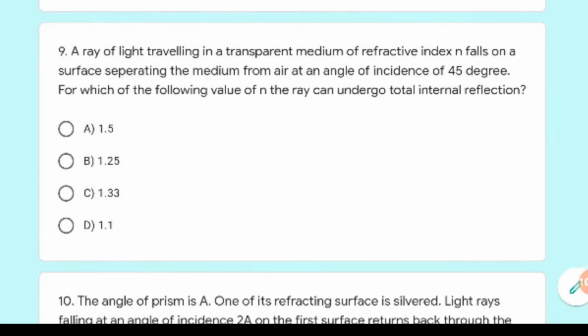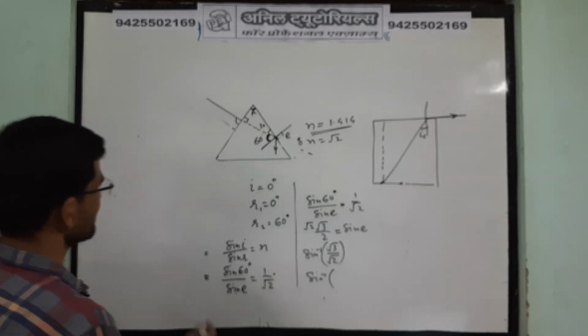Light traveling in a transparent medium of refractive index n falls on a surface separating the medium from air at an angle of incidence of 45 degree. For which of the following values of refractive index n can the ray undergo total internal reflection? Okay, i is 45 degree.